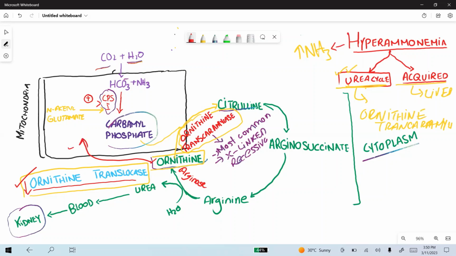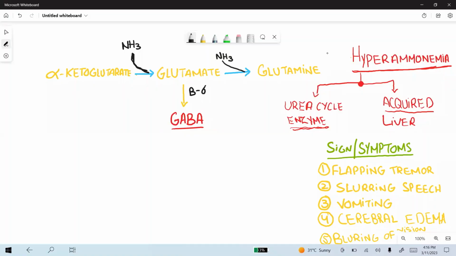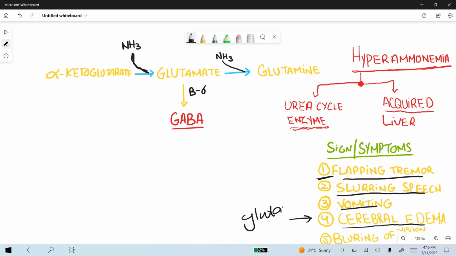So, signs and symptoms of hyperammonemia are a flapping tremor, slurring of speech, vomiting, and cerebral edema. Cerebral edema occurs because of glutamine. Glutamine induces an osmotic shift.